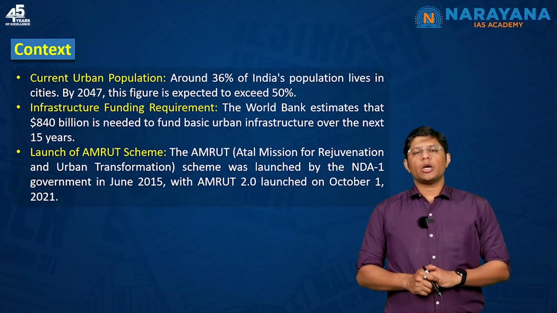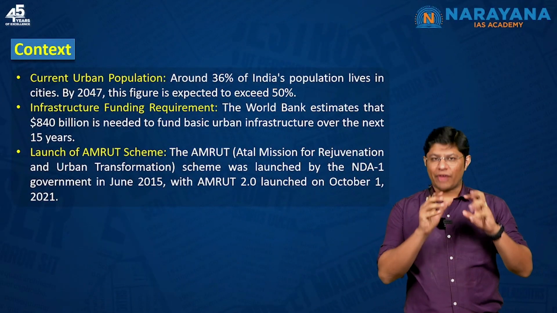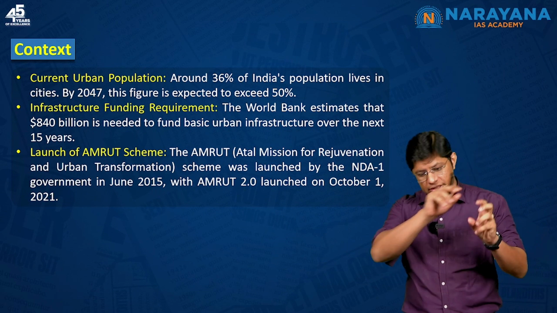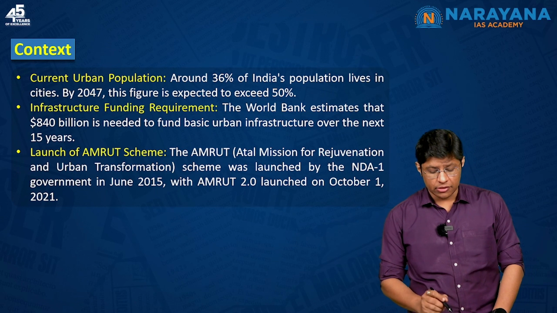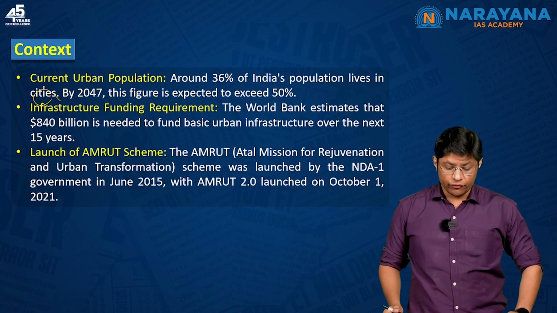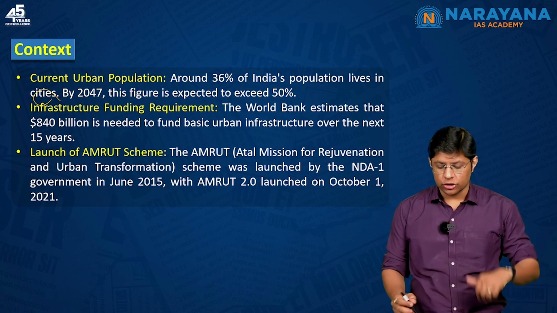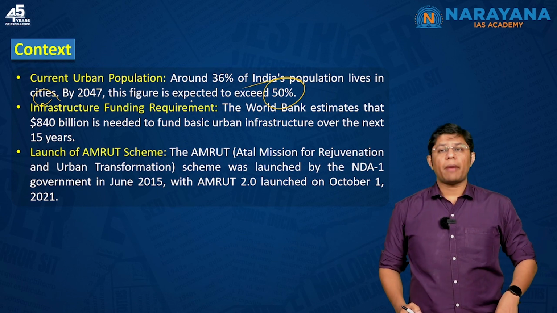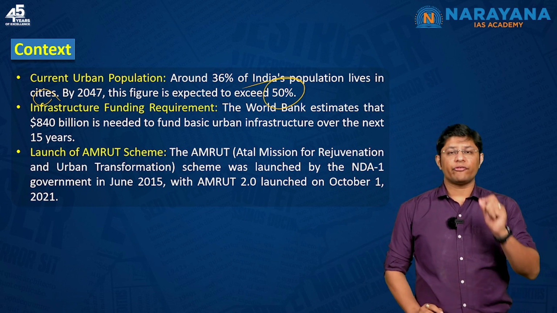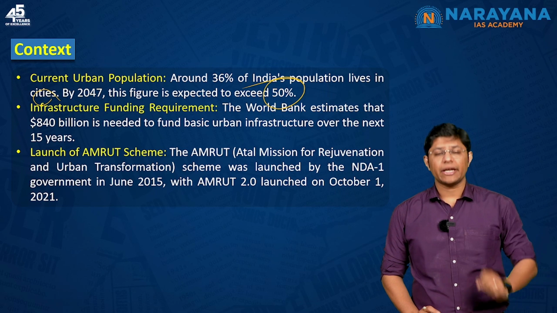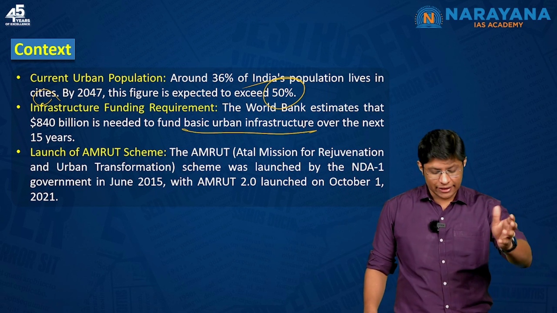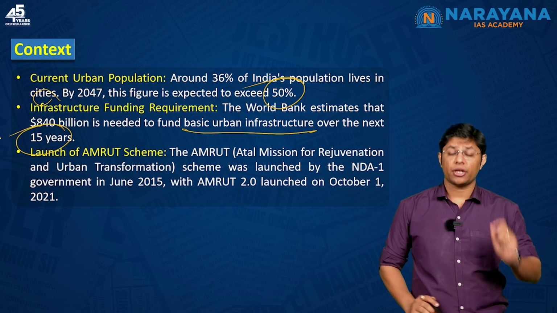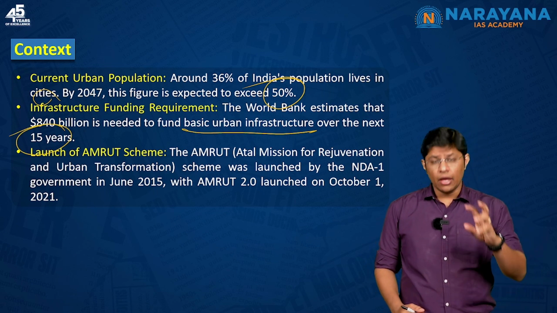Let's try to understand the context. There are few facts, data given. Let's go through these facts. Now around 36% of India's population lives in cities. By 2047, this figure is expected to cross 50%. The World Bank estimates that $840 billion will be required to fund the basic urban infrastructure over the next 15 years. $840 billion. Now, AMRUT scheme.